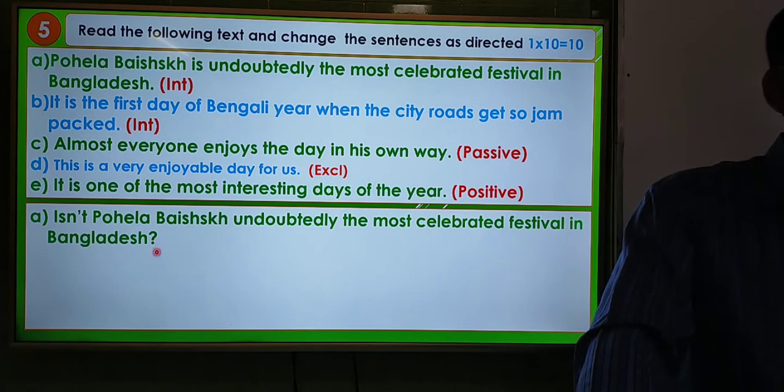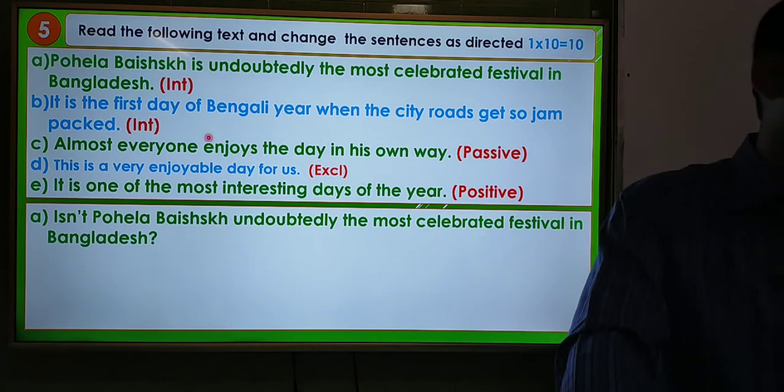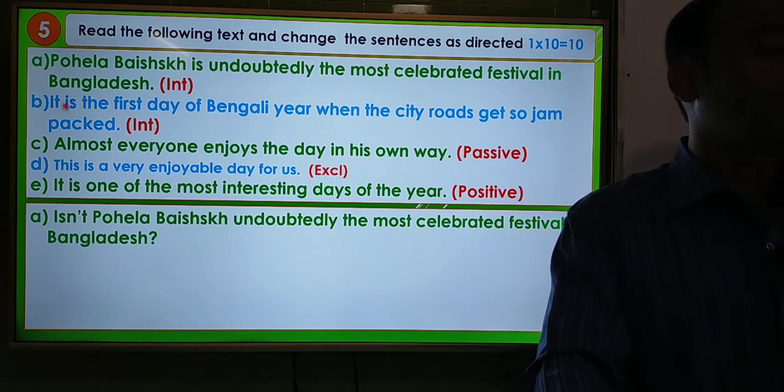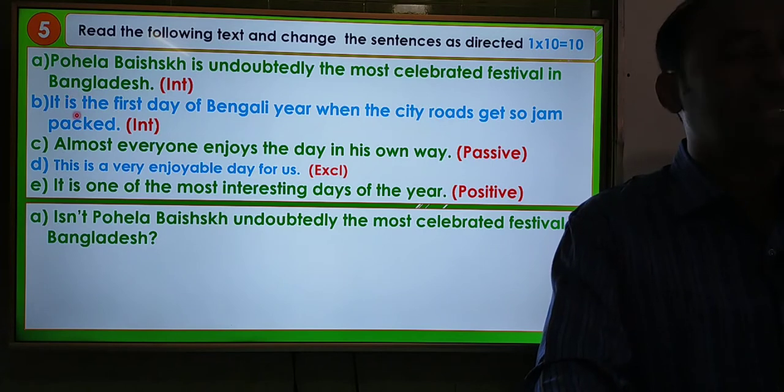Okay, dear students, now the second one, question number B. It is the first day of Bengali year when the city roads gets so jam packed. Again you have to make it interrogative. So here the verb is, that means the to be verb, we have to use before the subject.